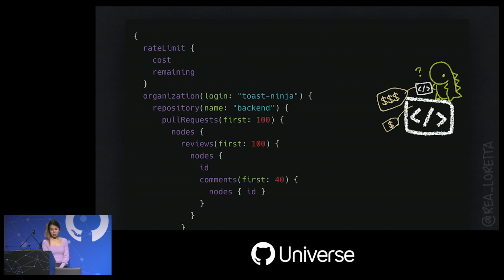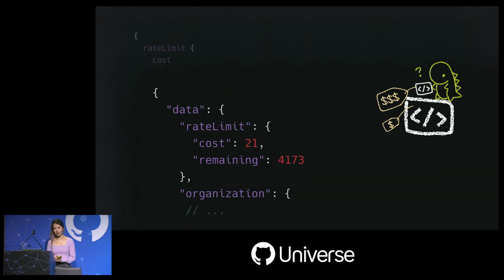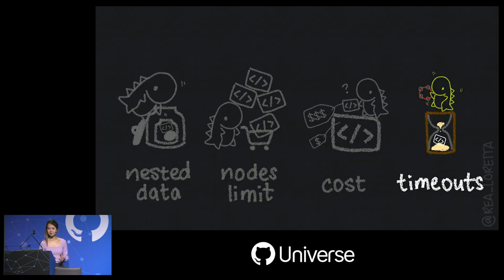So I would say it's safe to decrease those page sizes. Let's assume there are no more than 20 reviews, for starters. Run our updated query, and look at that. The cost went down by a factor of 5. Optimizations like this require knowing your data, of course, intuition, and experiments. But it can make a drastic difference, so definitely make sure you play around with this. We at Toast analyzed data from a bunch of companies and picked sensible defaults. So if you're planning to use our library, that's all covered there.